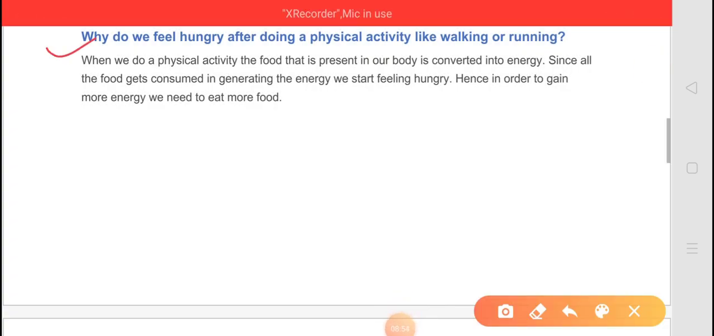Why do we feel hungry after doing a physical activity like walking or running? Student, when we do physical activity, the food that is present in our body is converted into energy, right? Since all the food gets consumed in generating the energy, we start feeling hungry. Hence, in order to gain more energy, we need to eat more food. That is the reason why we feel hungry after doing a physical activity like walking or running.